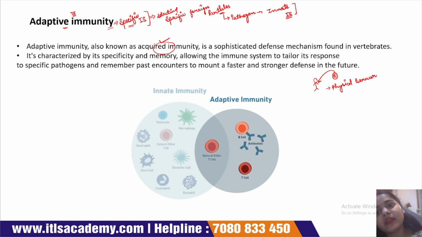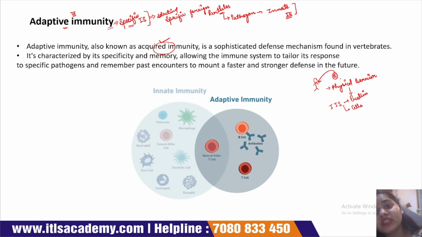Okay, then whenever this foreign particle passes through this physical barrier, it will meet the innate immune system proteins and cells.